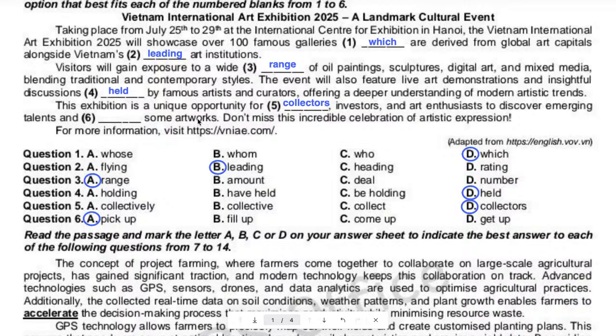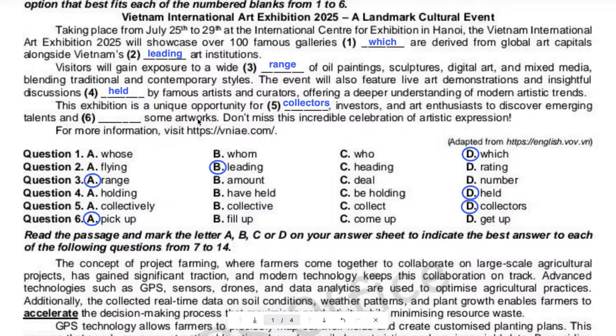I mean, you just come there and you steal them. What should you do? You buy them, of course. You think that you just come, hey, give me for free? Really? Seriously? Okay? So you come there, when they say pick up some artworks, I mean, yes, you have to pay for that and then you bring them home. That means you pick up some artworks. It doesn't mean you just come and say, hey, these are for me, and then you bring them home. No, it doesn't make any sense, right?